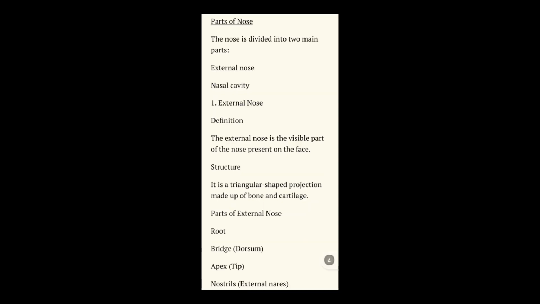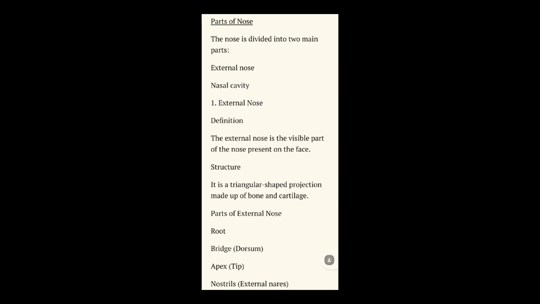Then we are going to learn about the parts of the nose. The nose is mainly divided into two parts, that is the external nose and the nasal cavity. The first one is the external nose. What is the external nose? The external nose is the visible part of the nose present on the center of the face, that we can see.